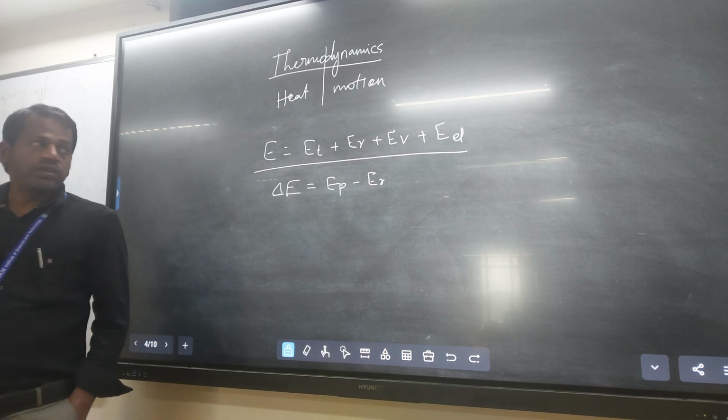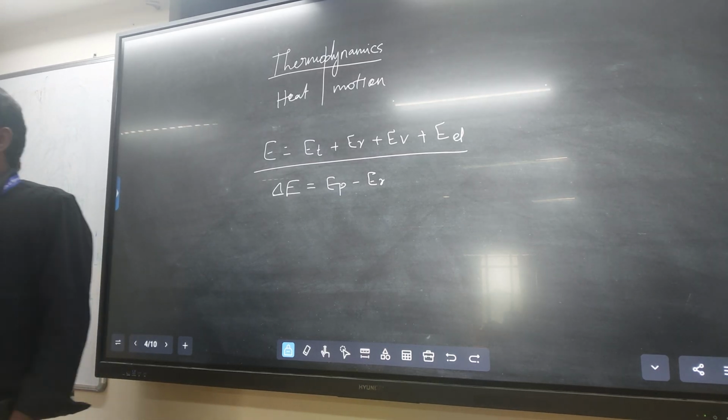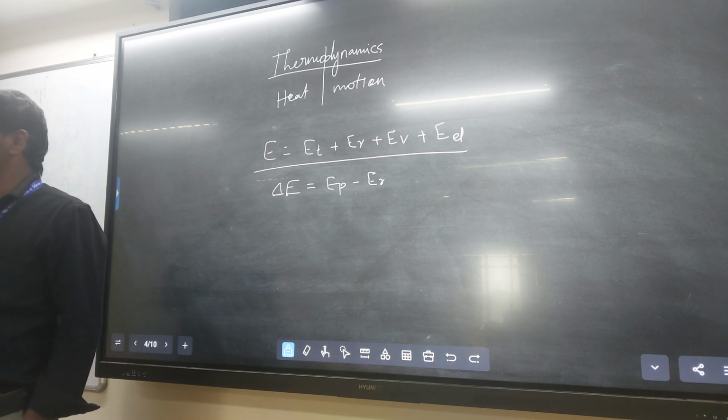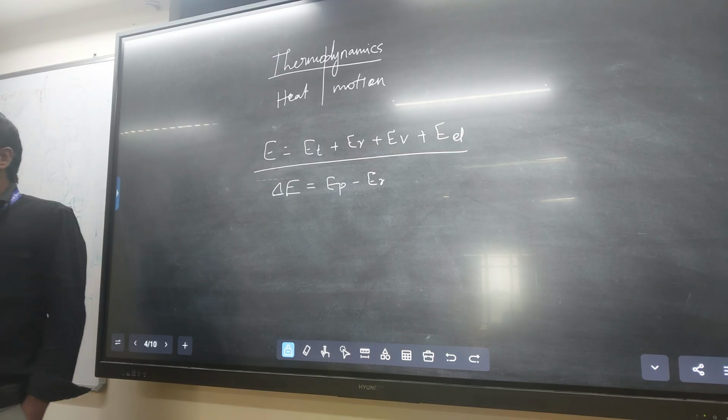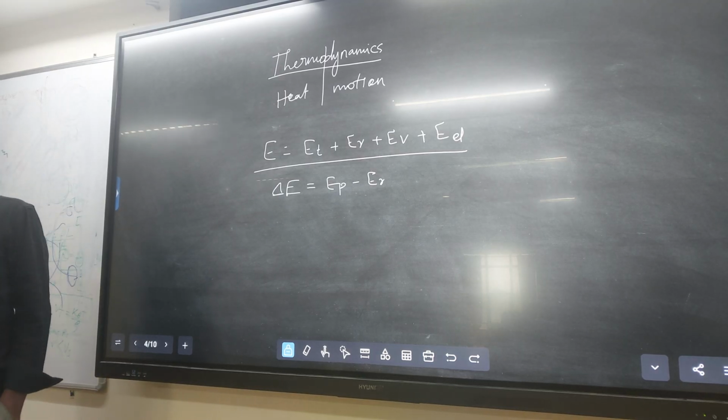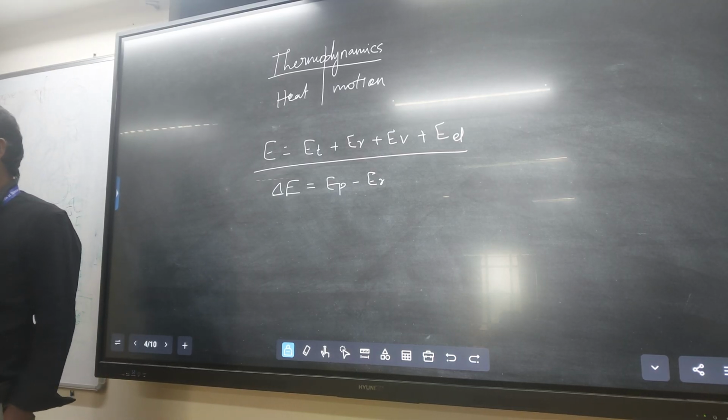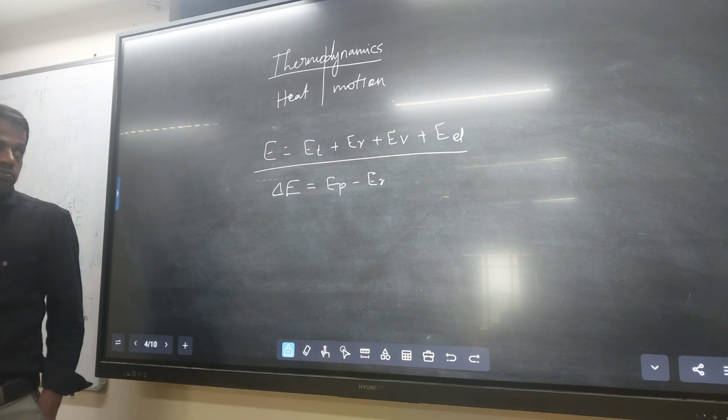And the heat content of the system is enthalpy. What is enthalpy? The sum of internal energy and the pressure volume change. That is called enthalpy, or the heat content of the system. What is the pressure volume change?